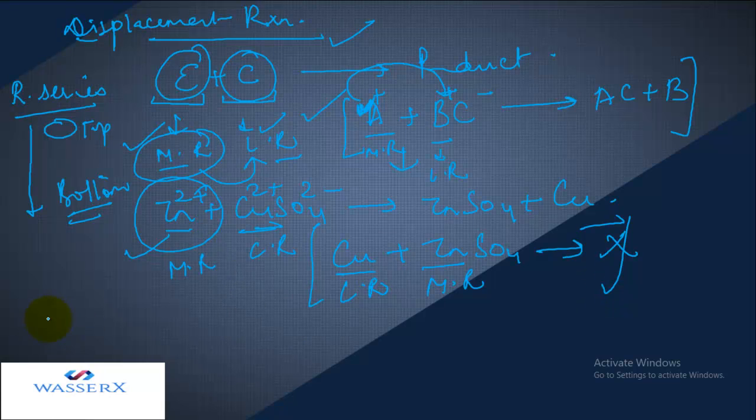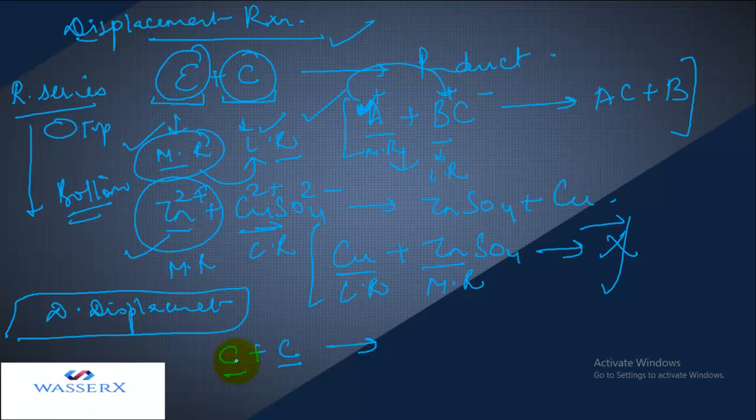Now let's see the other one, that is double displacement. As the name suggests, double displacement means that two displacements are going to take place. This reaction is always between two compounds, and what will happen? They will mutually exchange their ions, whether it is anion or cation, and it will give rise to products.